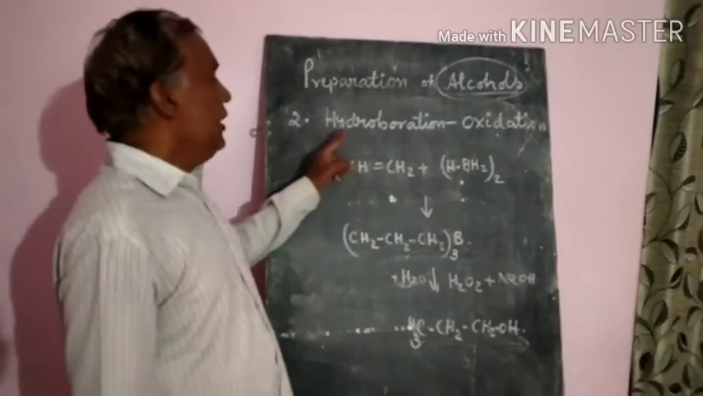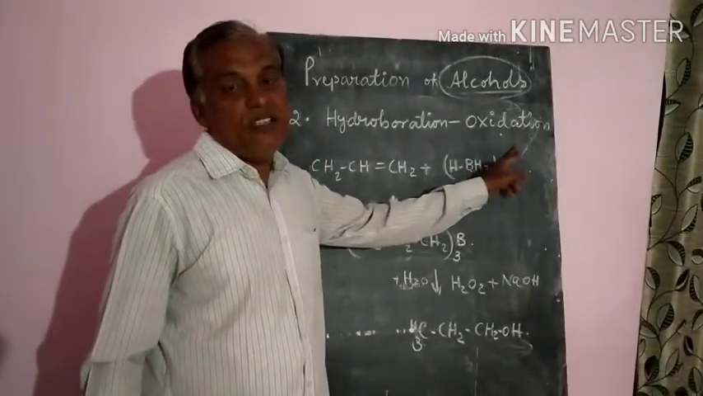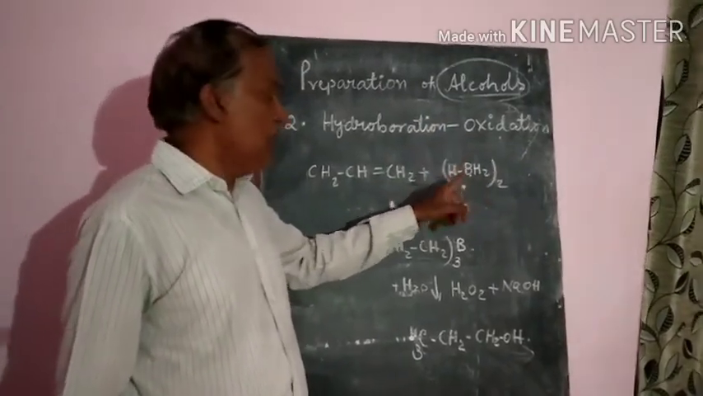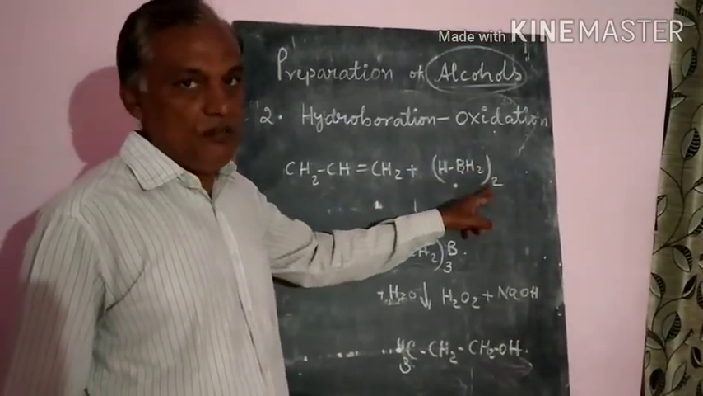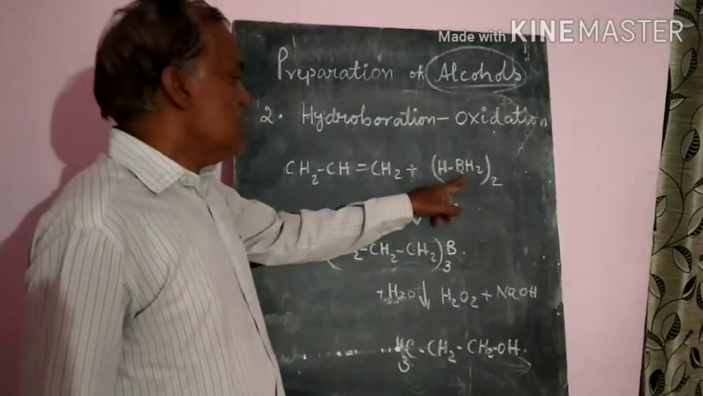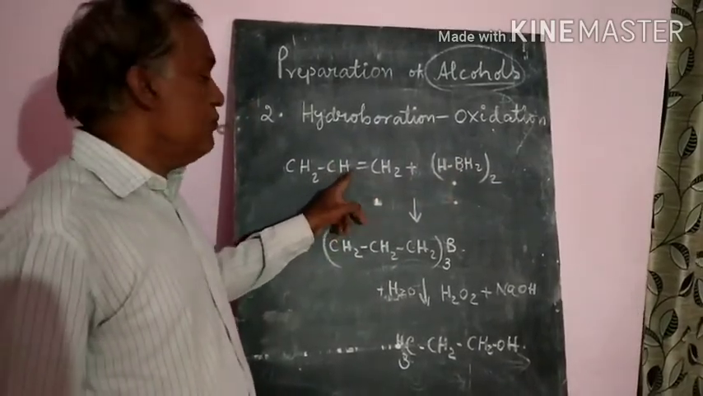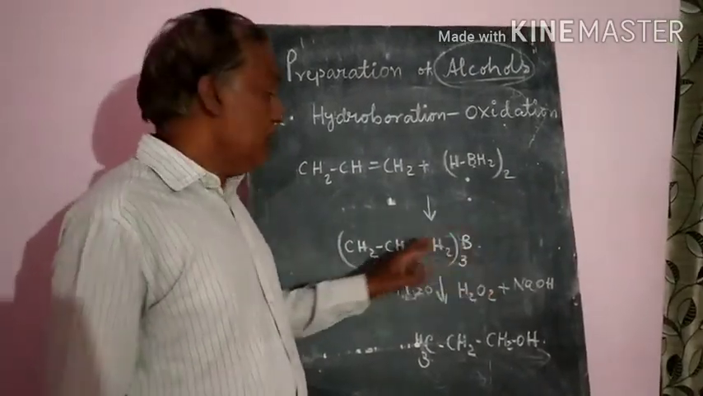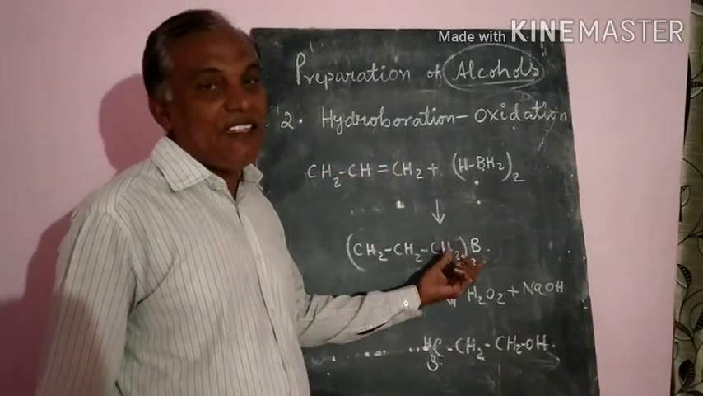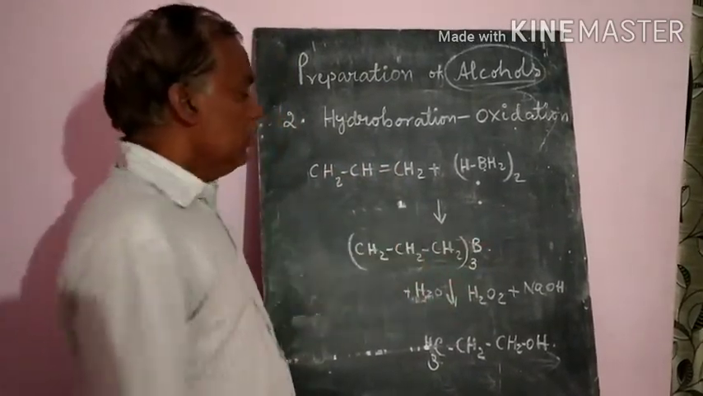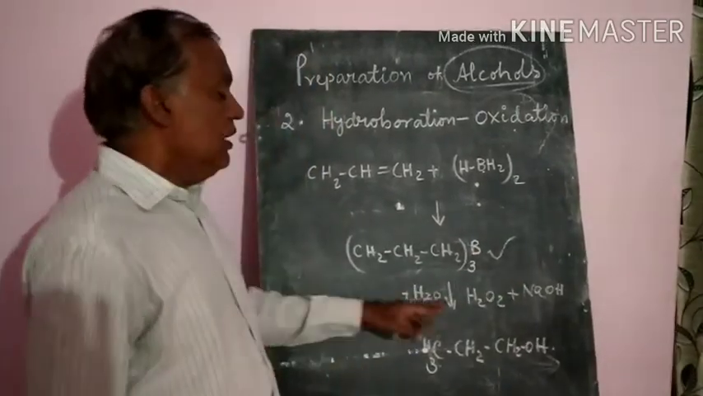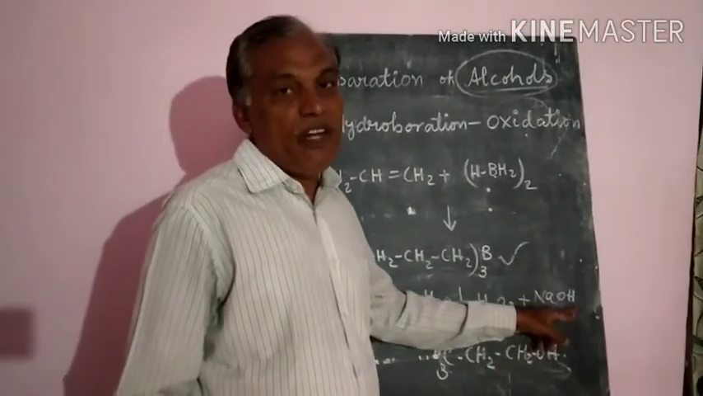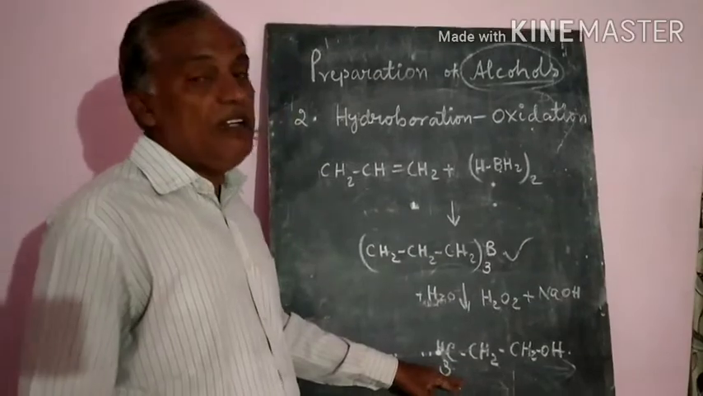Next method is hydroboration followed by oxidation. Here we use diborane. Diborane means B2H6, or it can be written as two molecules of BH3. Diborane first reacts with the alkene and forms the corresponding trialkyl borane. That is the important product. Trialkyl means three alkyl groups are attached to the borane. Further, this trialkyl product is hydrolyzed in the presence of hydrogen peroxide with sodium hydroxide solution. It will give us the corresponding alcohol.